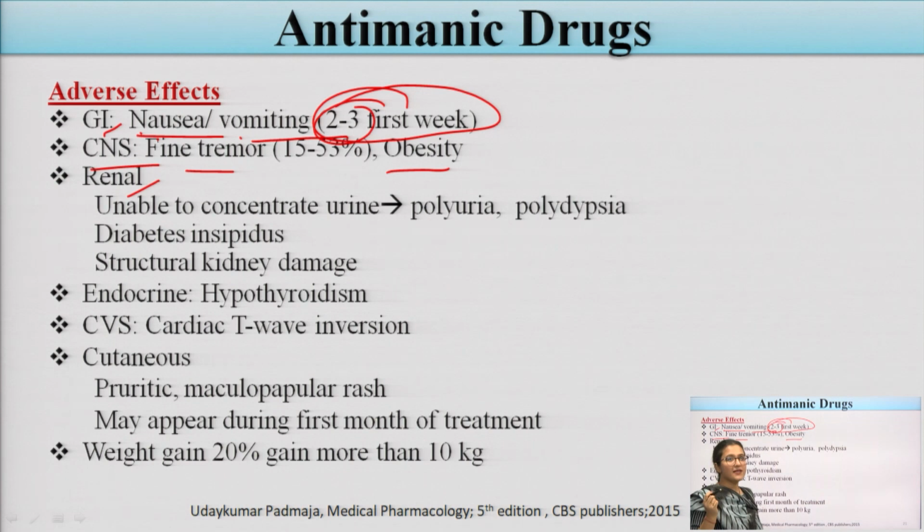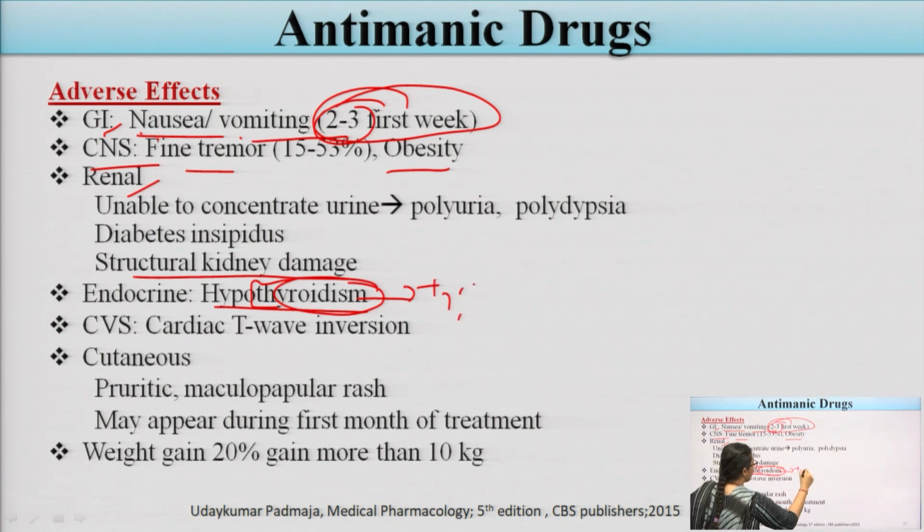Renal disorders: unable to concentrate the urine, polyuria or polydipsia, diabetes insipidus, and structural kidney damage due to prolonged use of these drugs. In the endocrine system, there is hypothyroidism, a decrease in T3 or T4 production due to overuse of lithium.